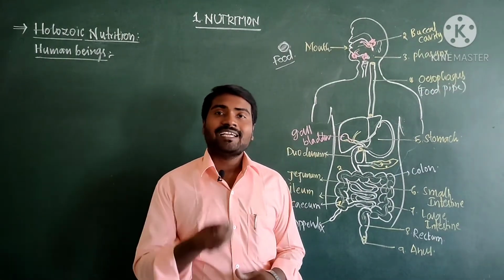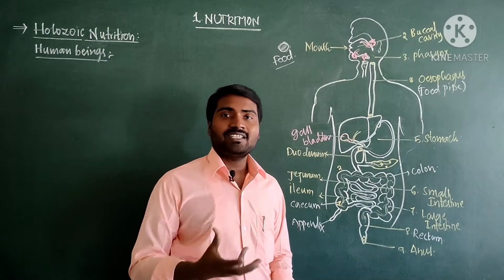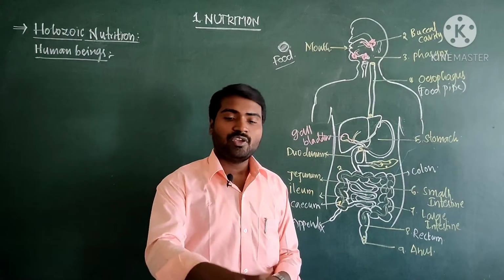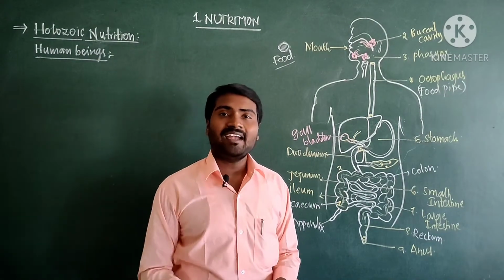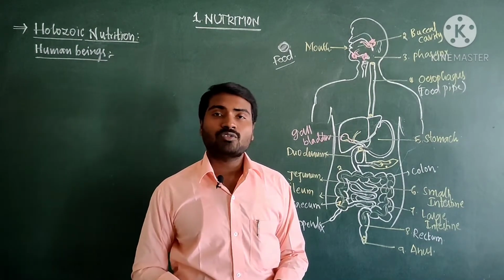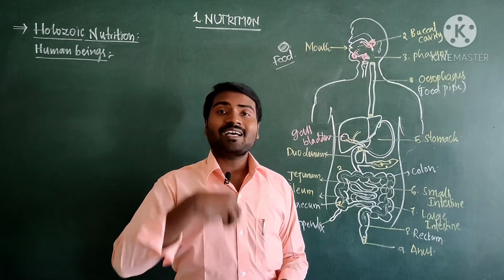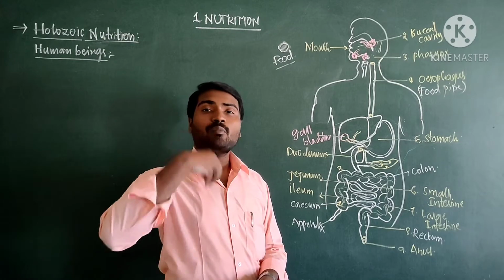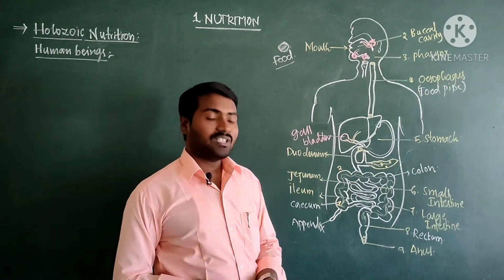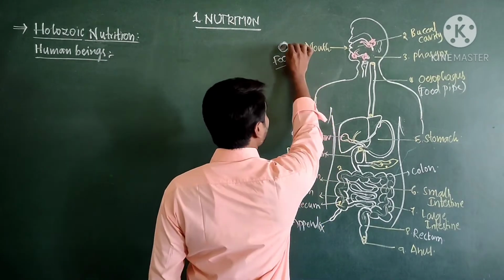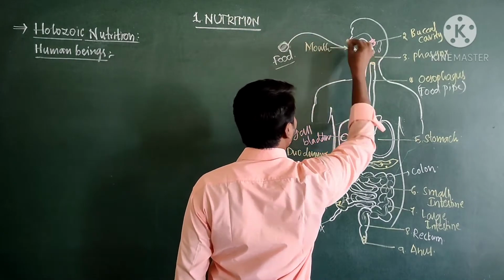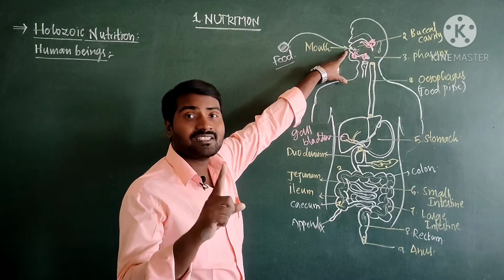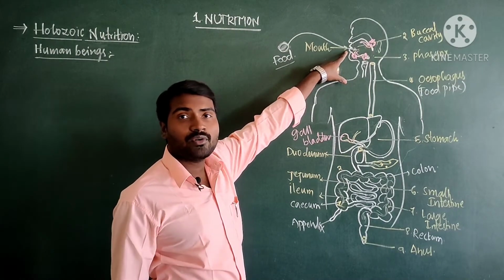Now let us see how digestion takes place. When we see the food, here it is a food particle. How does it take place? We pick up the food with the help of hand and we put the food into our mouth. So this process is called ingestion. The process of entry of food into the buccal cavity through the mouth is called ingestion. So this food is going to enter into the buccal cavity through mouth. This is the first step of holozoic mode of nutrition.